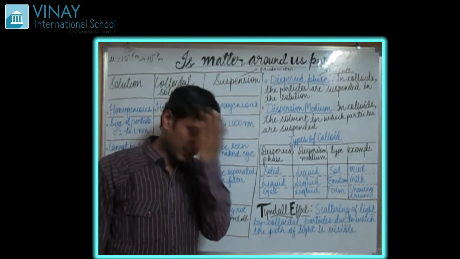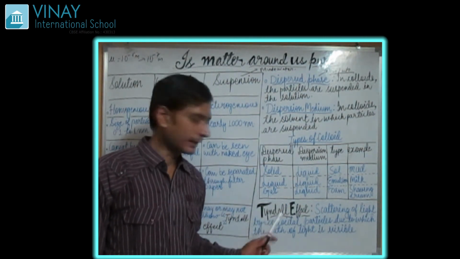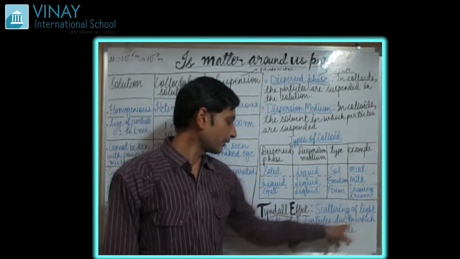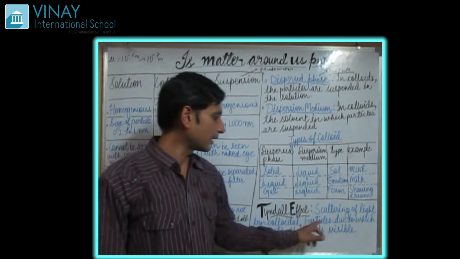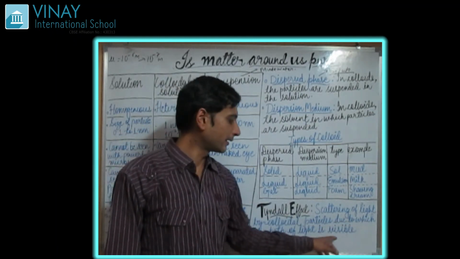Third, let's see the very important term of today, the Tyndall effect. What is the Tyndall effect? It is the scattering of light by colloidal particles, due to which the path of light is visible.